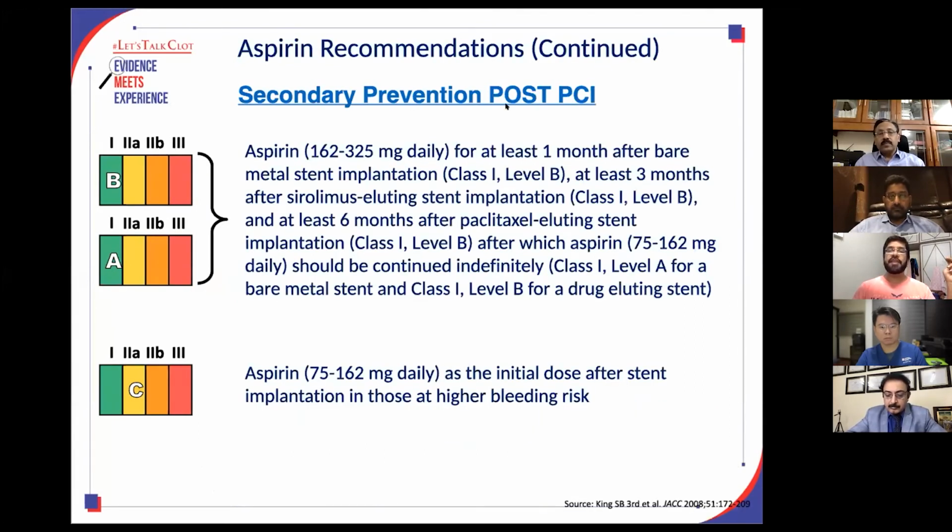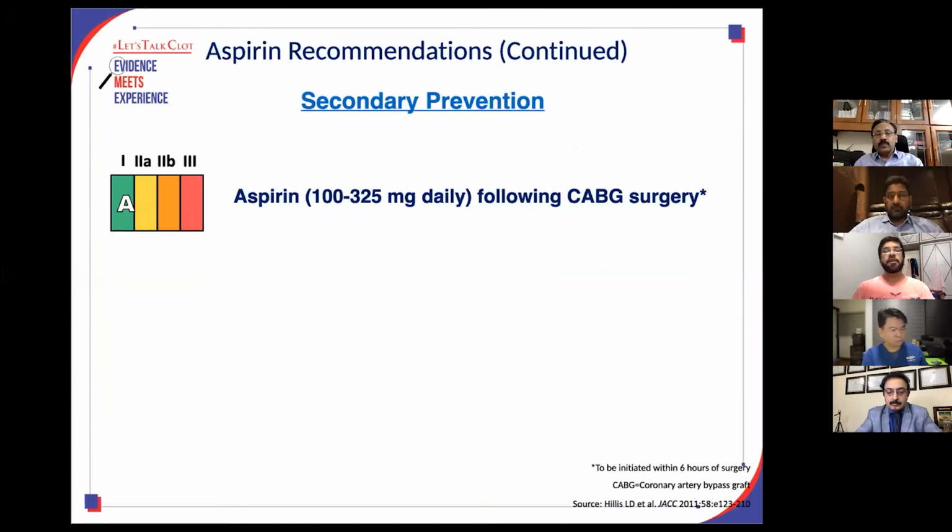For secondary prevention post-PCI, if the person has undergone bare metal stent, which is now a rare commodity, we have to give aspirin for 3 months, and then we can think about decreasing to a single antiplatelet therapy after 3 months, and for 6 months after paclitaxel eluting stent, and for 3 months after ACS. And after 3 or 6 months, aspirin can be given as a single antiplatelet therapy, provided there is no high risk of bleeding. Post bypass surgery, it is a class 1 indication. Aspirin should be continued lifelong.